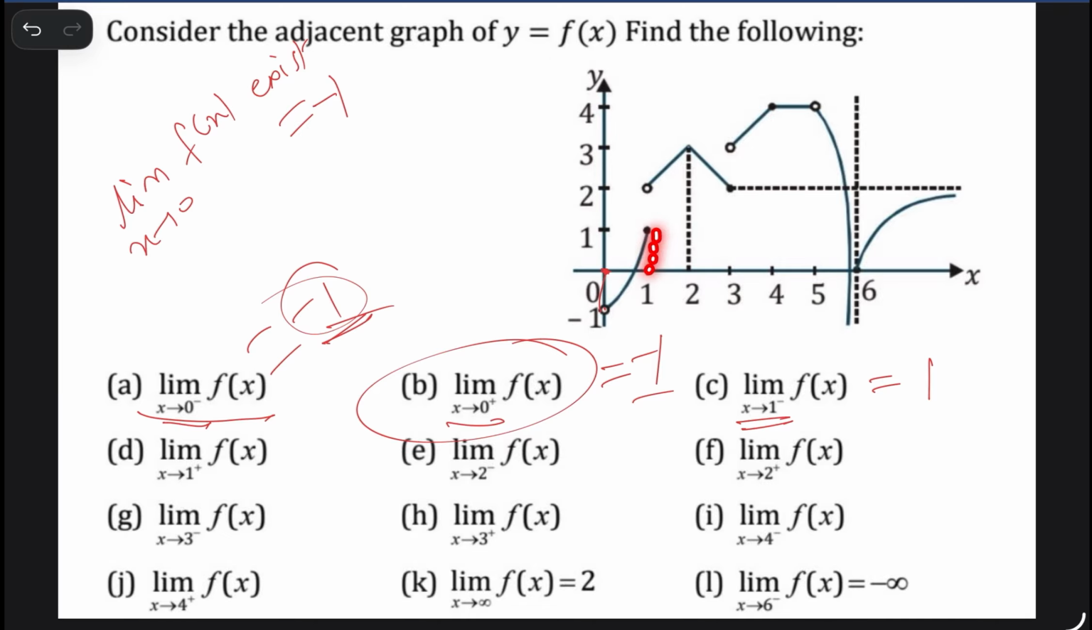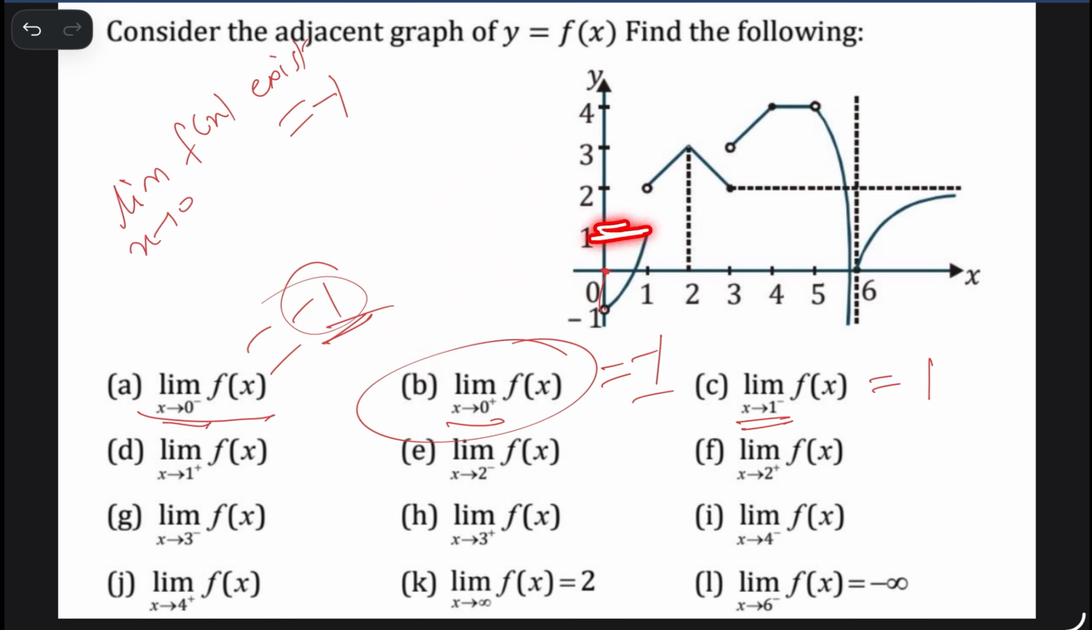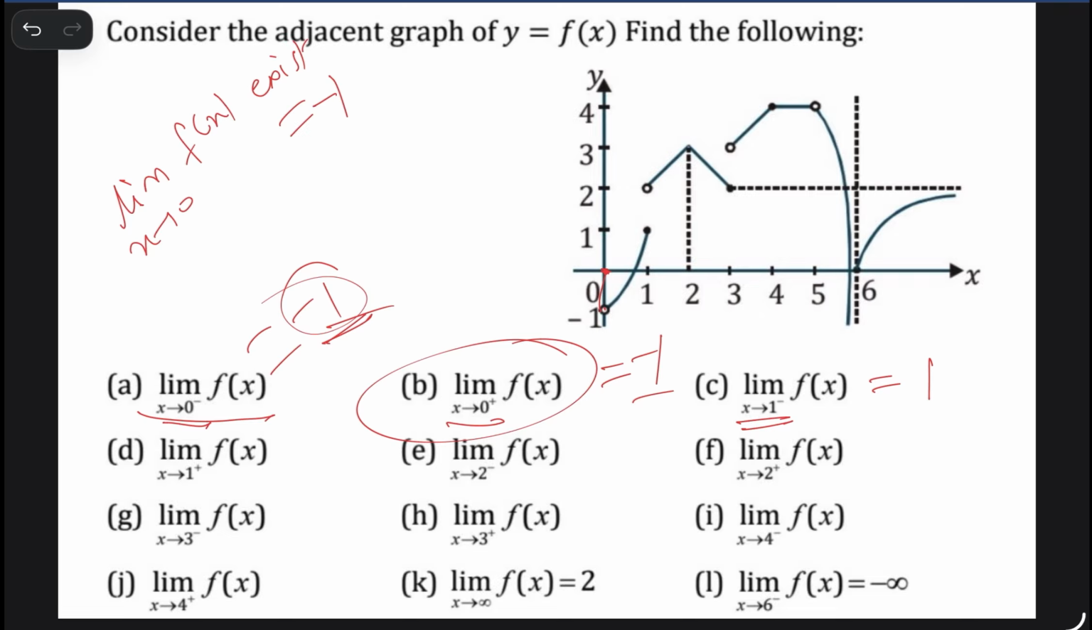This point is 1. When x approaches from the left-hand side of 1, we are getting this graph, right? When x is slightly less than 1, suppose x equals 0.99, where is y? Y is almost 0.99 here only. So it is almost 1. That's why when x tends to 1 minus, from the left-hand side, the value of the function is 1.